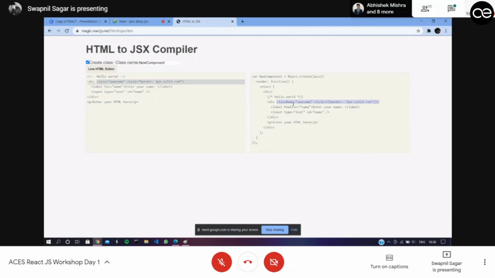But JavaScript already has class as a keyword, right? So that is why, if you write HTML inside it, we have to write className, because otherwise it will create interference between class and className.